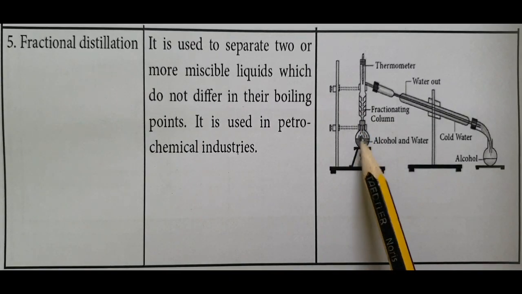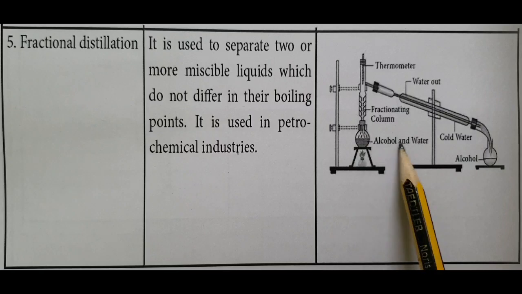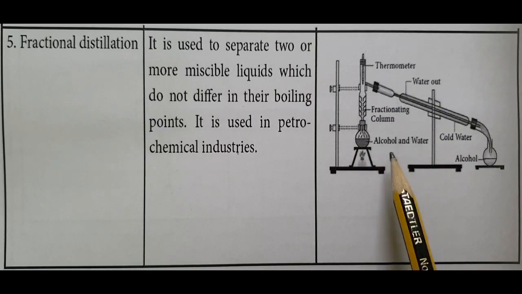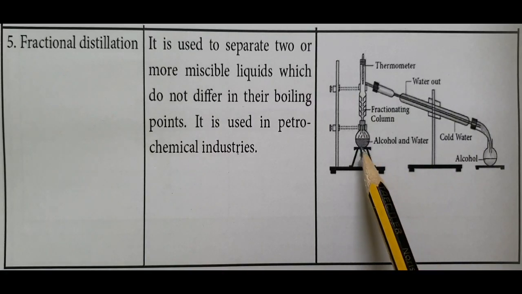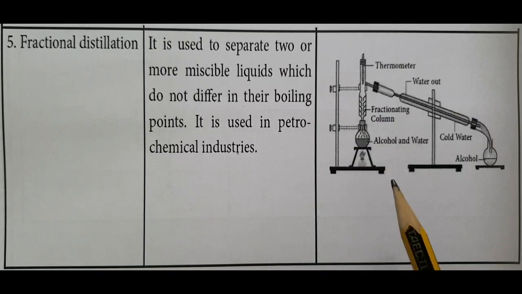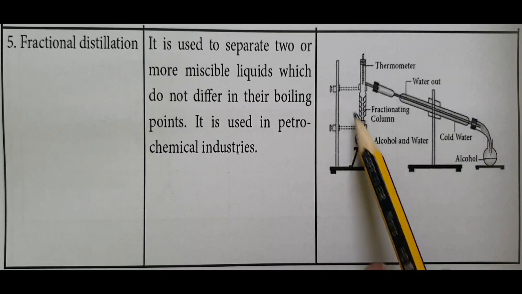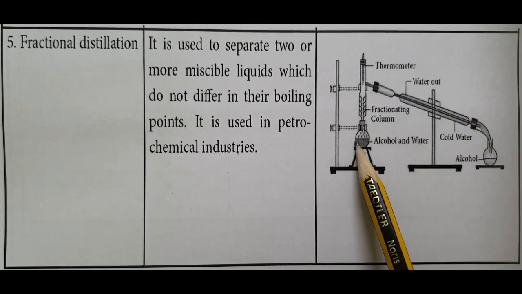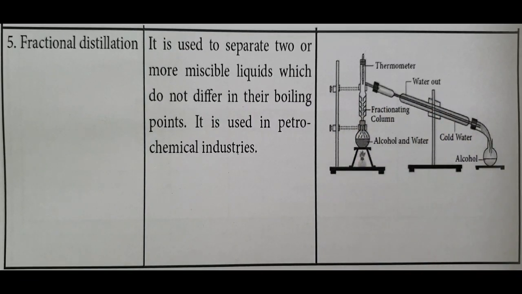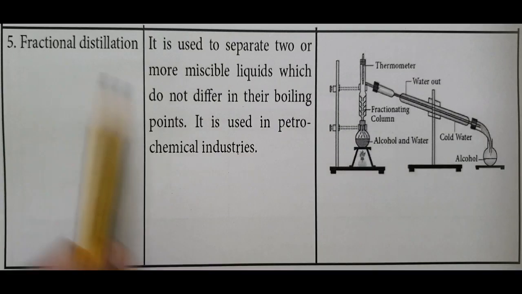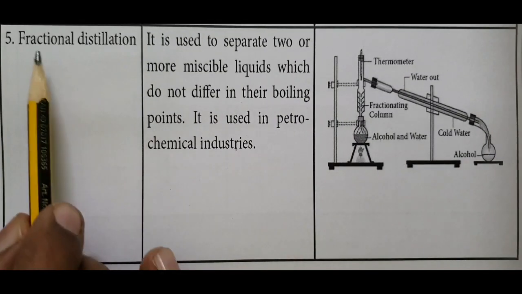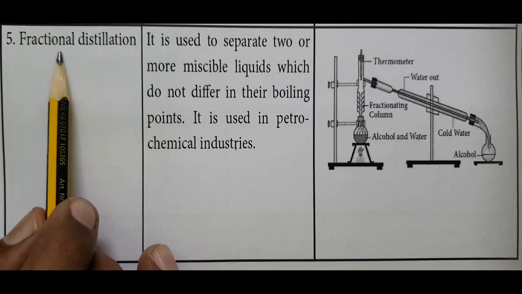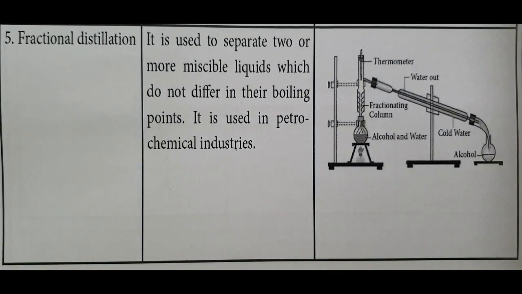in the round bottom flask. Alcohol and water, these two mixtures are taken in the round bottom flask. When heated, the low boiling liquid undergoes vaporization and is converted into pure liquid, and the high boiling liquid is then distilled off. Whenever the word fractional comes, remember mainly two or more substances are present in one liquid.